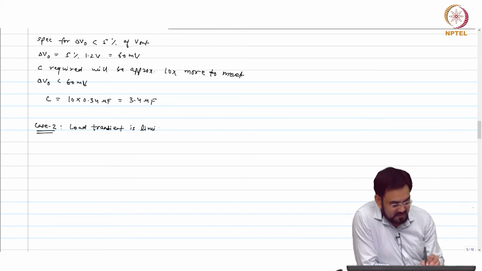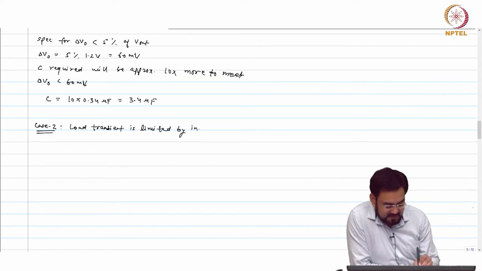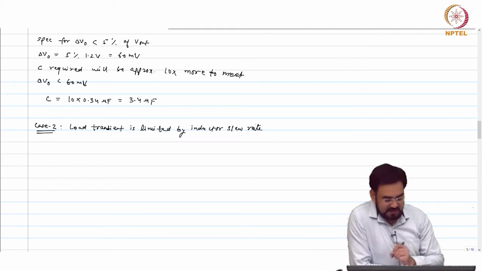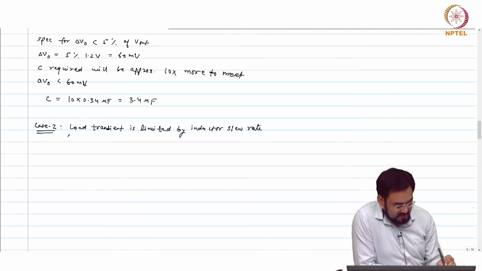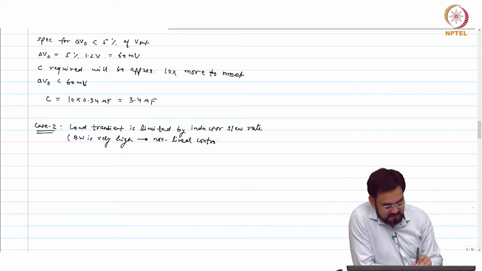Is limited by the inductor slew rate, okay, which means bandwidth is very high, non-linear control.